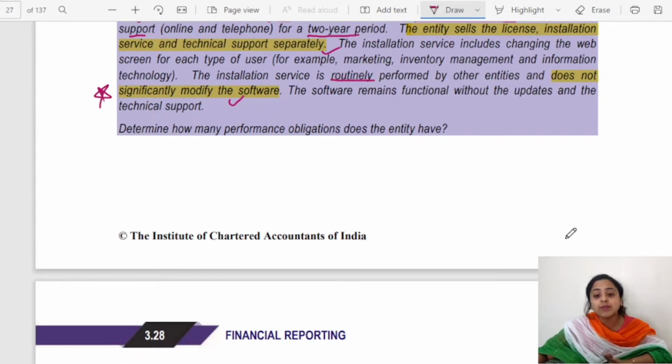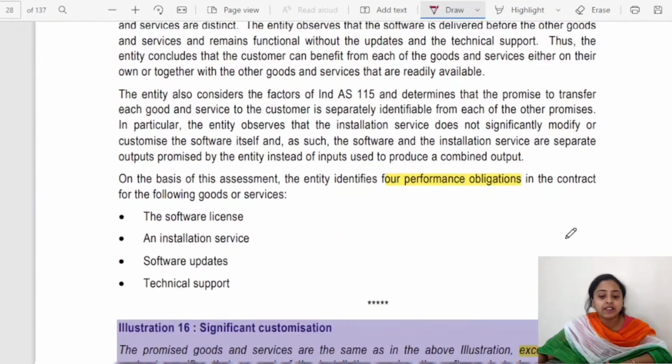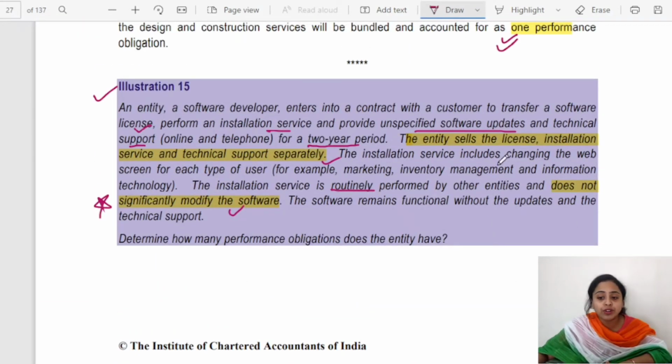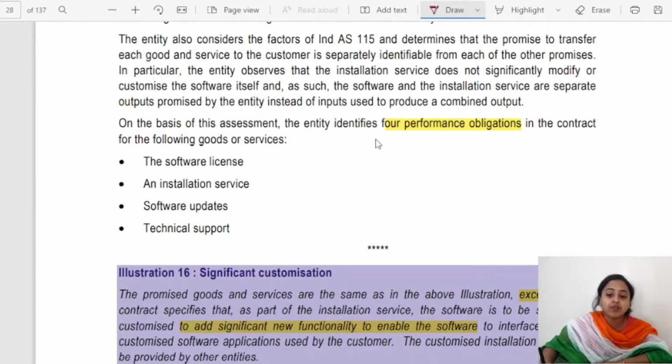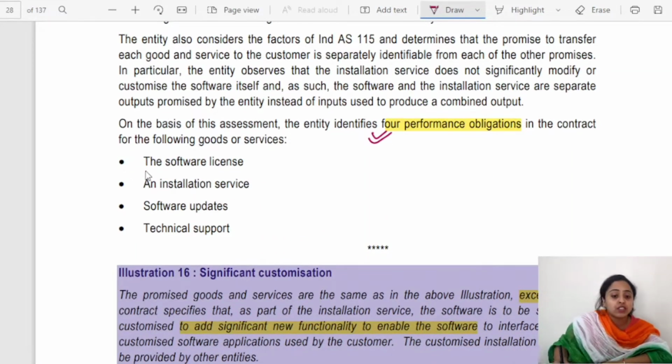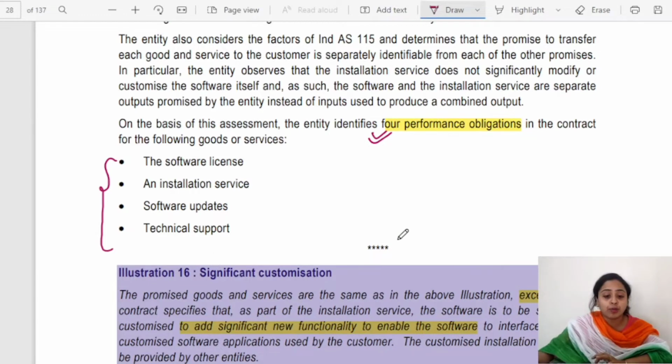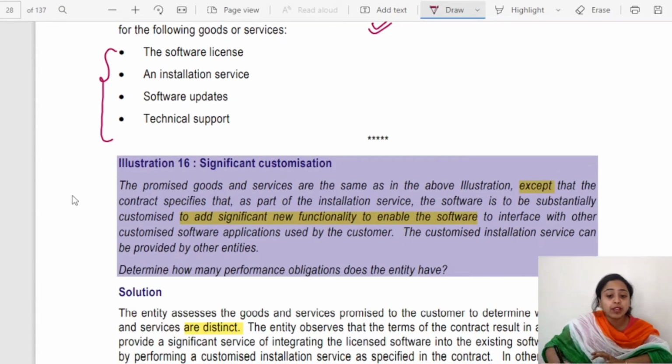Determine how many performance obligations the entity has. Since there are 4 different services, there are 4 performance obligations: software license and installation service, software updates, and technical support. These can be identified separately.